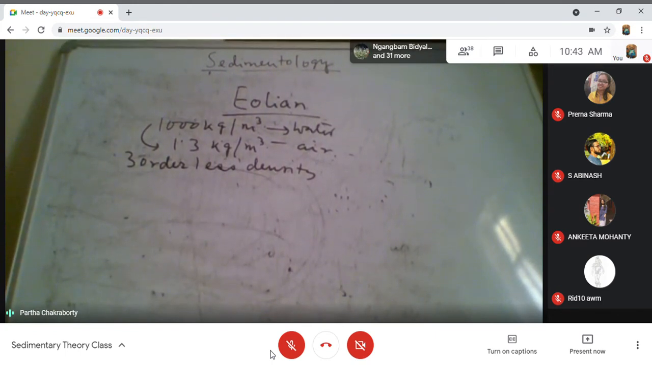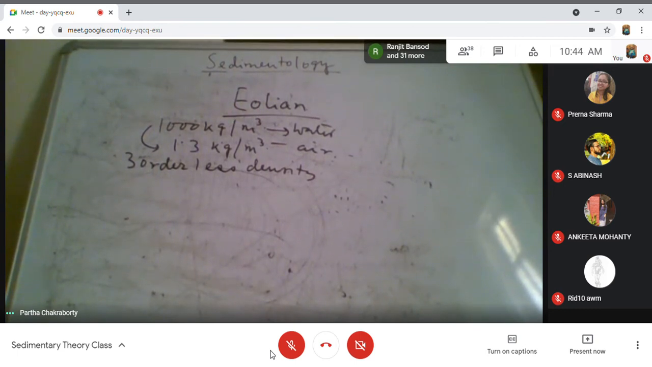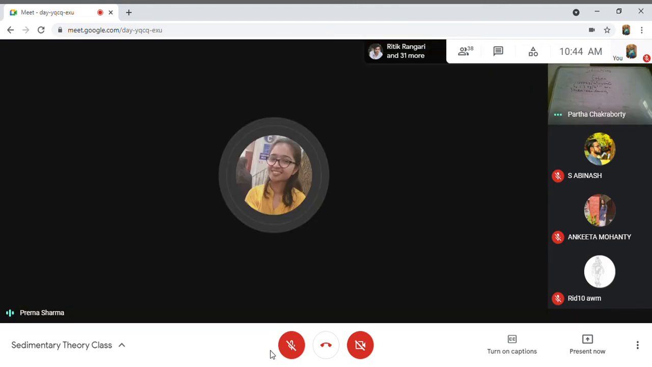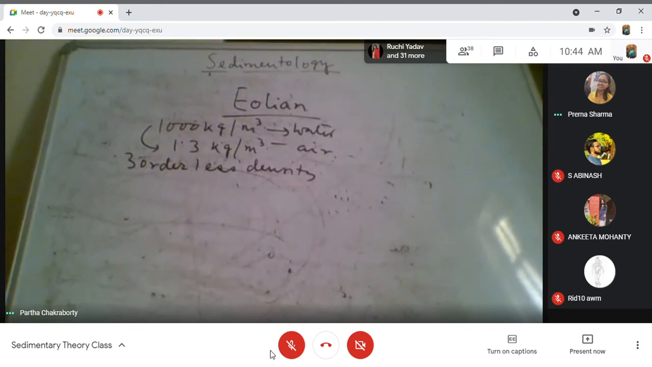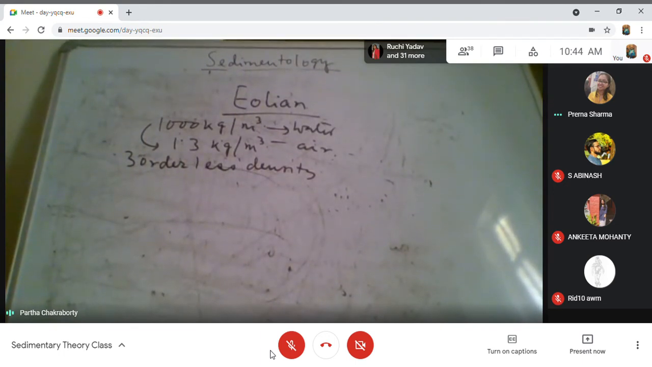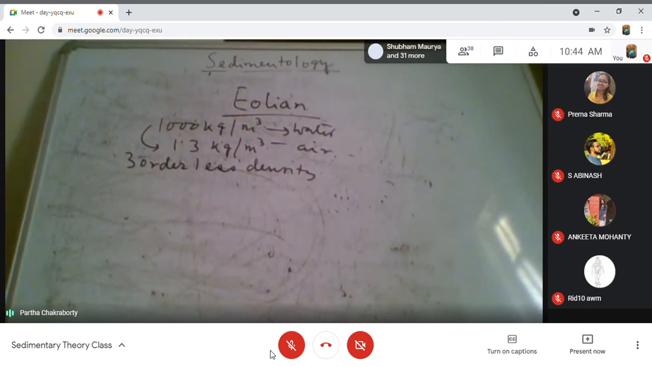What is the velocity of a normally strong wind? When we say strong wind, what is the velocity of a strong wind? More than 120 kilometers per hour. More than 120 kilometers per hour? Arre yaar, the cyclone that is coming now would be 40 to 55 kilometers per hour. 120 kilometers per hour is the Rajdhani